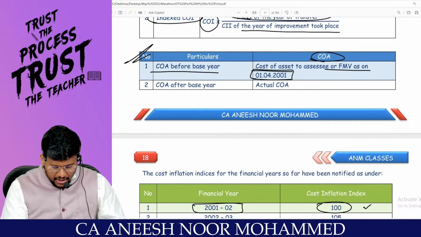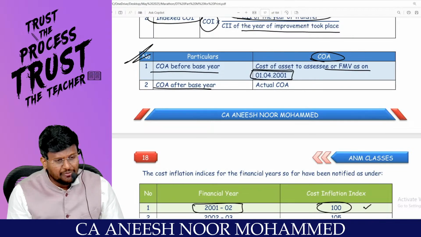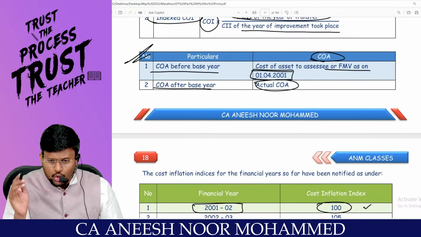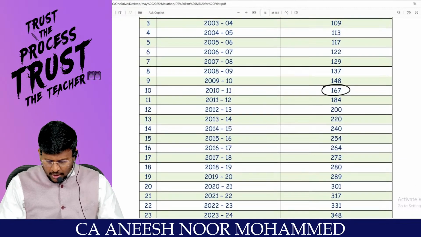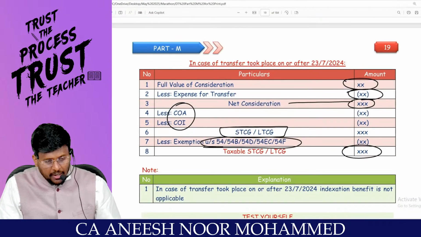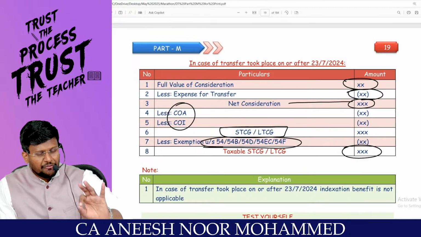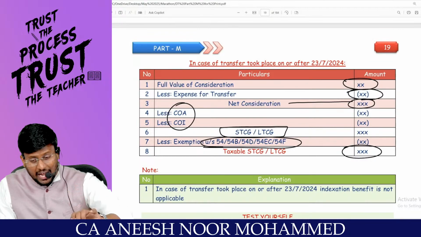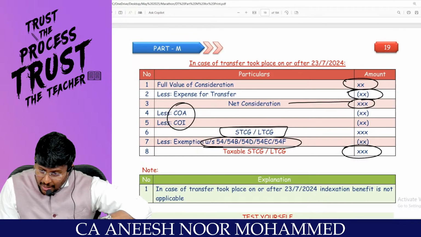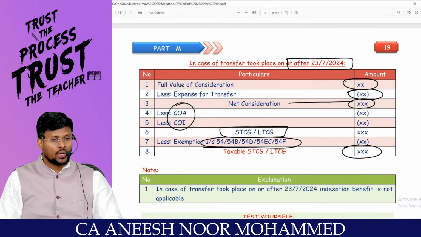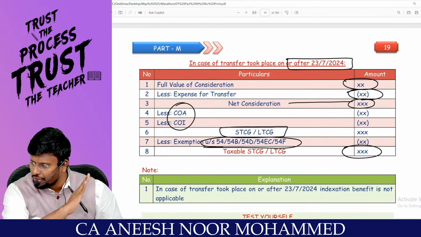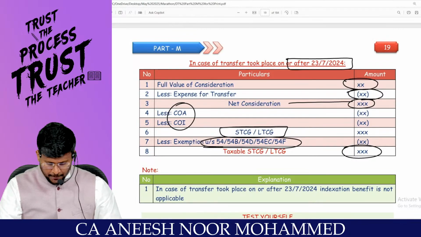If you incurred the cost of acquisition after the base year, the actual cost of acquisition will be the cost of acquisition. Comfortable? The CII has been given, and I already highlighted that if the transfer of the capital asset has happened after the amendment date, which is after 23/7/2024, this benefit of indexation will not be applicable.